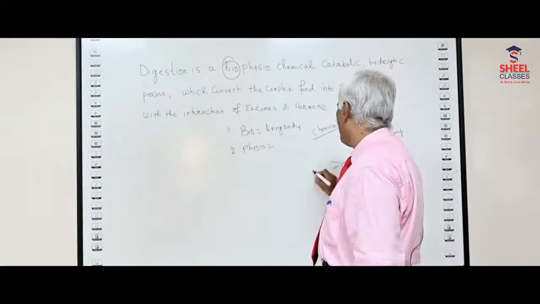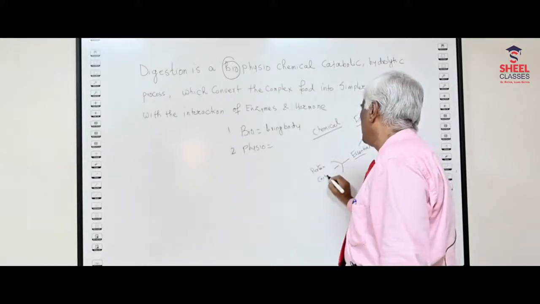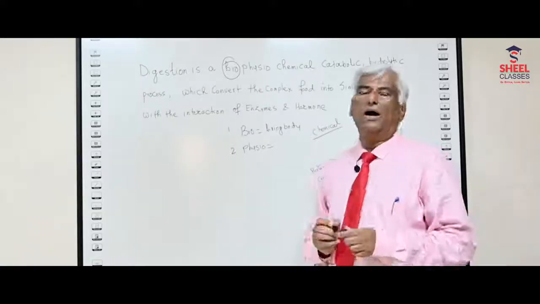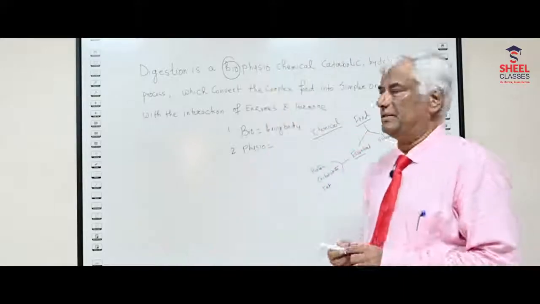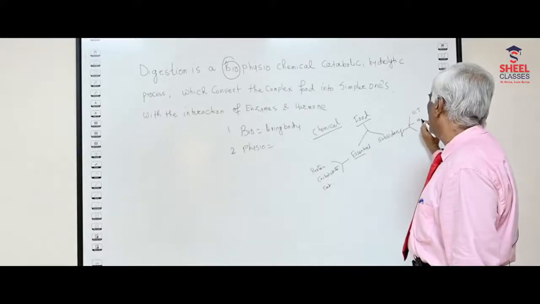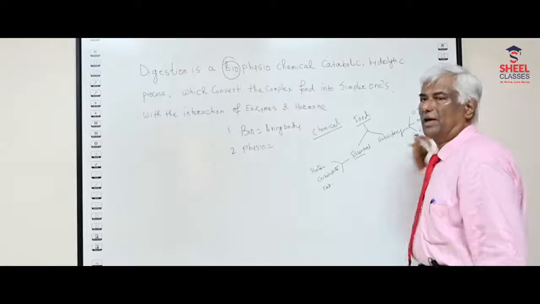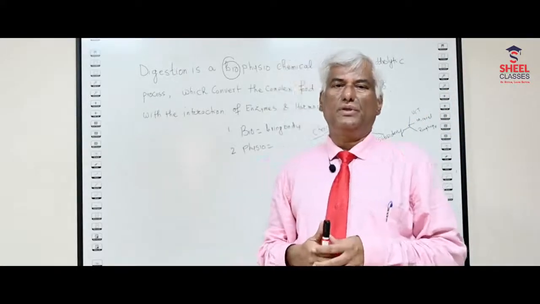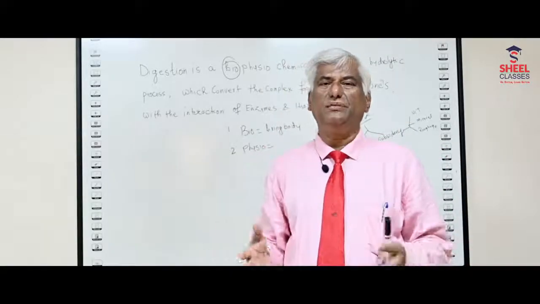The examples are protein, carbohydrate, and what else? Fats. These three come under the category of essential food. But the other foods, like vitamins, minerals, and roughage, are called as what? They are called subsidiary food. Why is it called subsidiary? Because when it is removed from the body, survival is possible. There will be disease, but survival is possible.